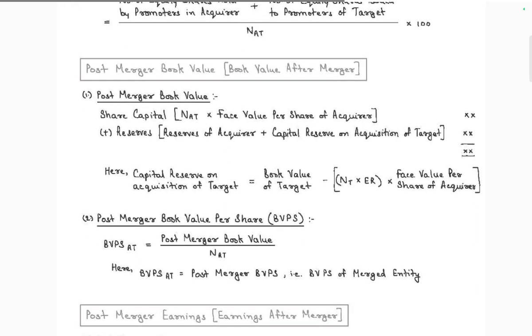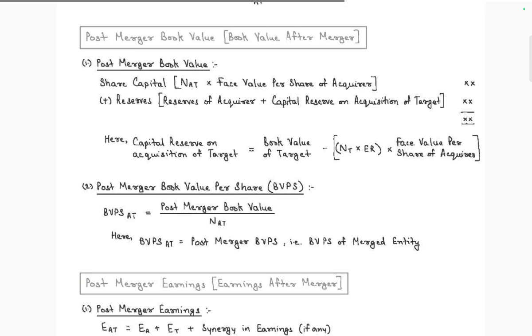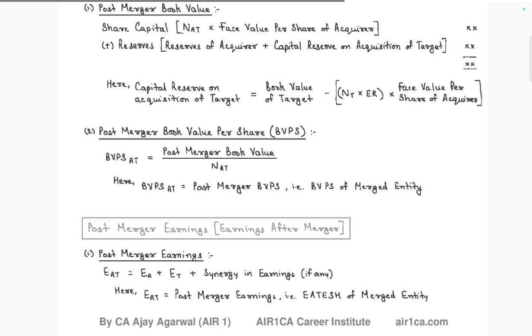The post-merger book value of the merger: the post-merger book is equal to share capital, NAT, into face value of acquired. Reserves and surplus: share capital NAT into face value of acquired, after reserves and surplus of the acquisition target. Here the capital reserve on acquisition is equal to book value of target plus NT by the year and the face value of acquired. Post-merger book value is equal to BVPS. Post-merger book is NAT, and BVPS is equal to post-merger book value of the merged entity.